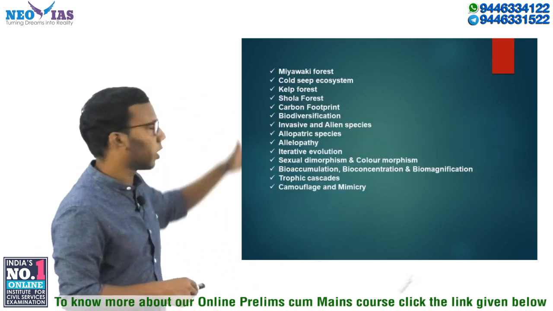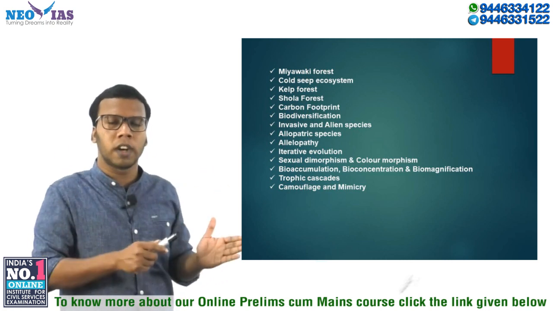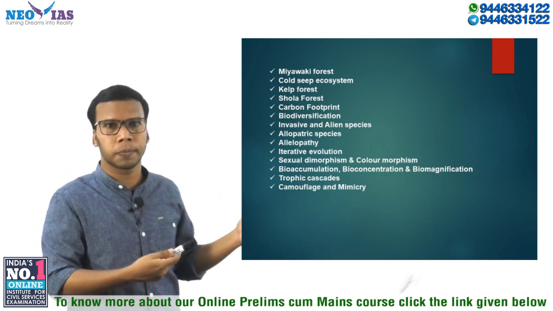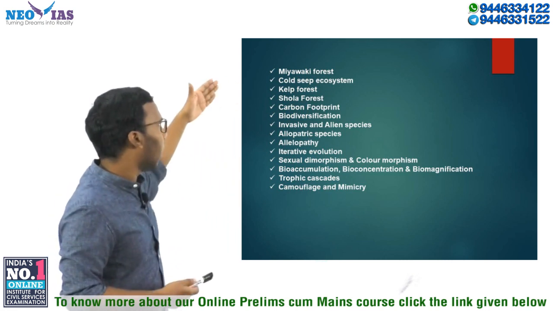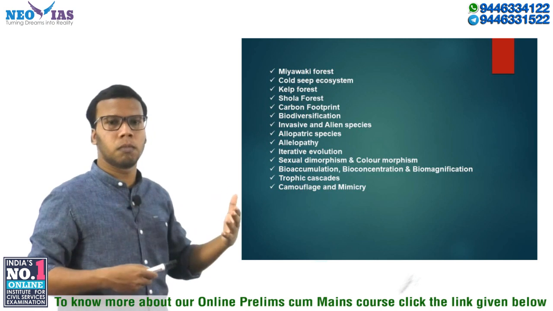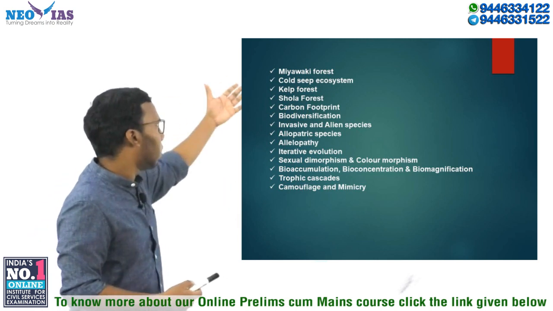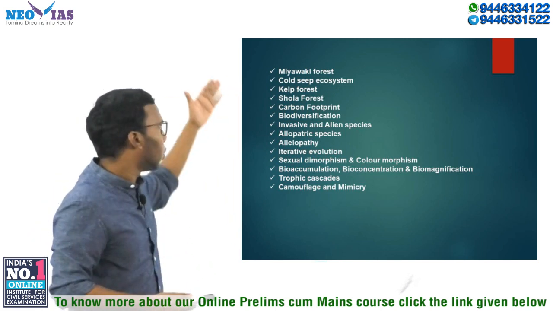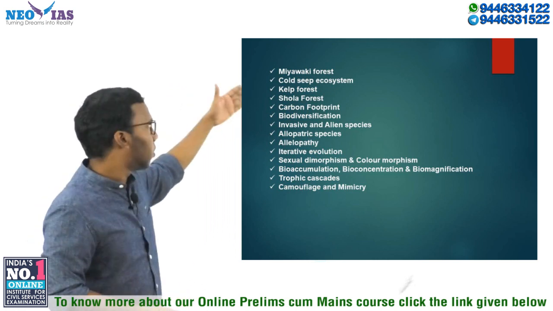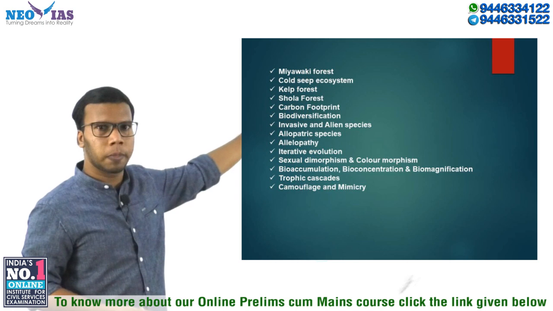For example, Miyawaki forest. You need to know what is Miyawaki forest and who invented this method of afforestation. Then we have the cold seep ecosystem. A western disturbance had some influence on the growth of the cold seep ecosystem, so that's why it was in the news. You need to know what a cold seep ecosystem is, where it is found, and what the properties of this cold seep ecosystem are.